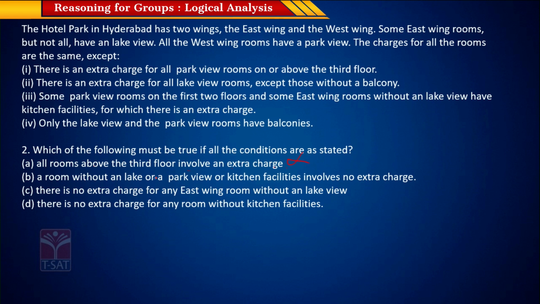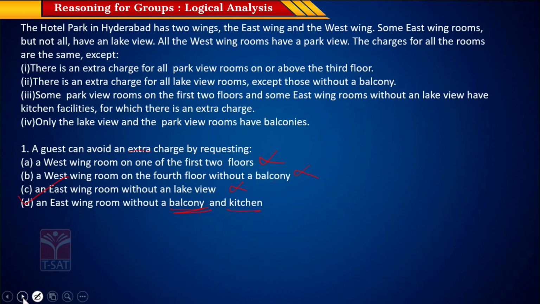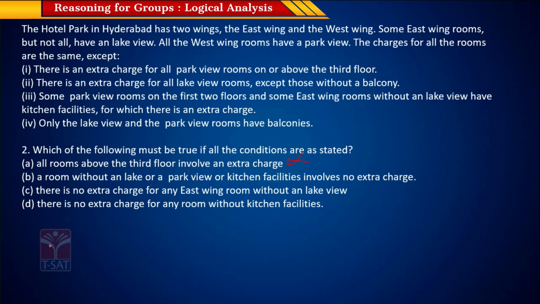A room without a lake or a park view or kitchen facility involves no extra charge. Okay, so let's see that it has no lake view, no park view or kitchen facilities. So it does not have park view, so it is definitely not in the west wing. It does not have lake view, so it is here, and it has no kitchen. So yes, this is true. So this must be true. A room without any of these three facilities will involve no extra charge.